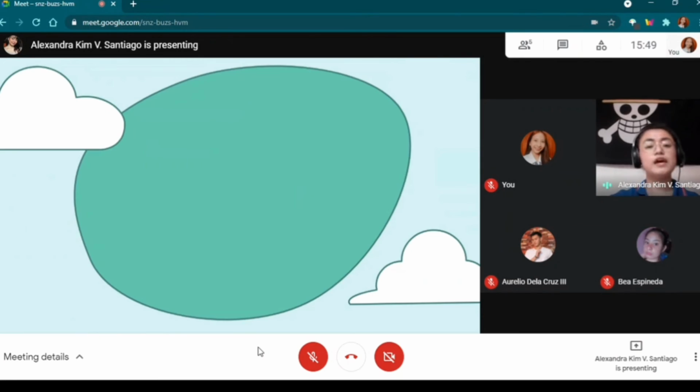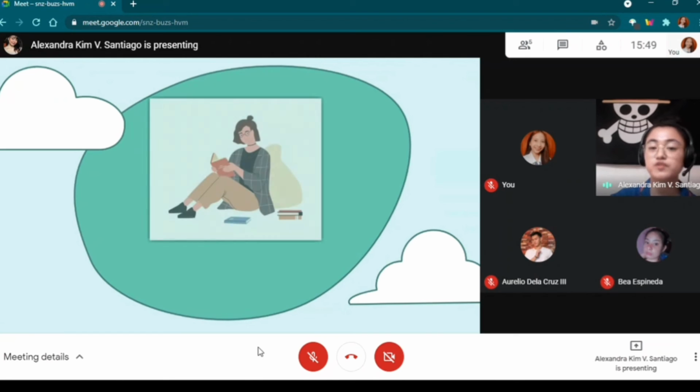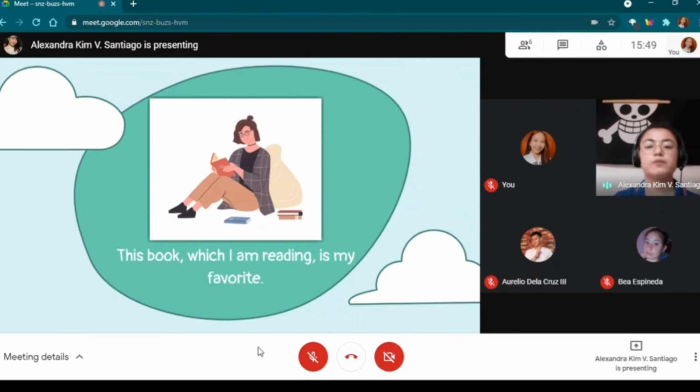Okay? Now that you know the characteristics of non-defining relative clause, I want you to construct your own sentence following my example. Let's start with Miss Raimundo. This pen, which I am holding, has black ink.